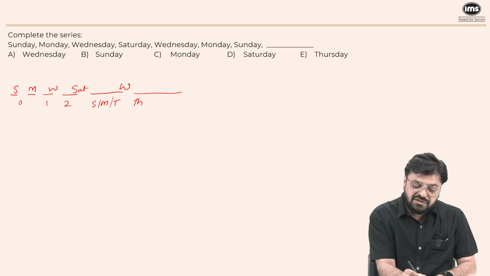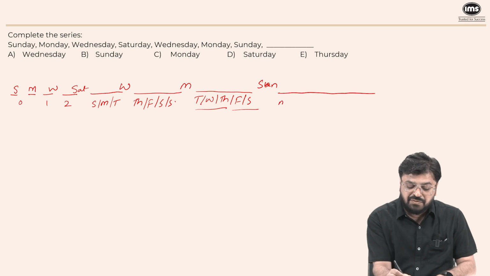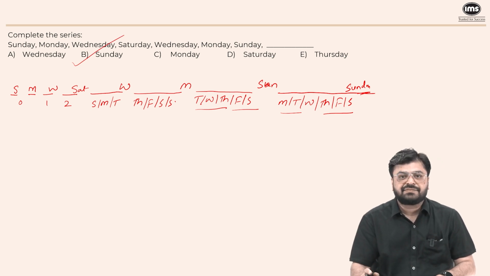Then Thursday, Friday, Saturday, and Sunday are skipped. It will be Monday. Now 5 days will be skipped: Tuesday, Wednesday, Thursday, Friday, and Saturday. So it will be Sunday. Now after Sunday, 6 days will be skipped, which will be Monday, Tuesday, Wednesday, Thursday, Friday, Saturday, and the next day will be Sunday again. So option B here is the right answer.